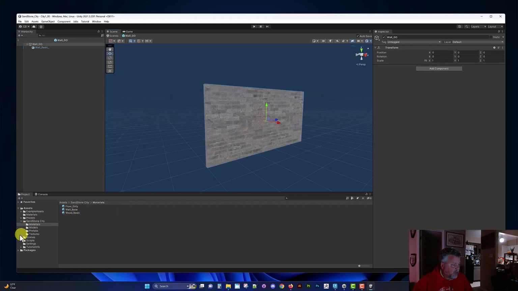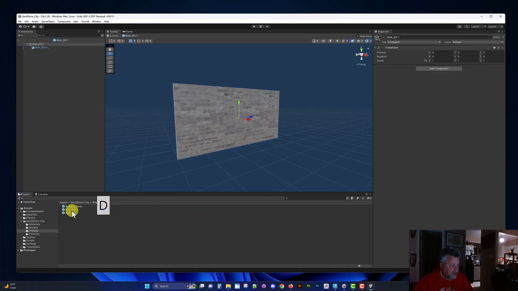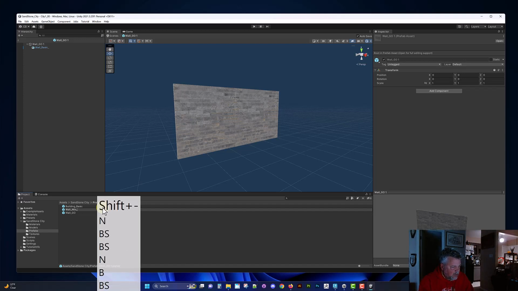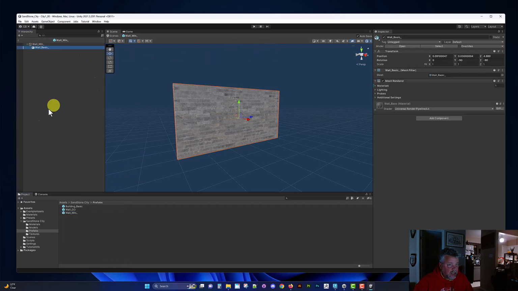Alright, so what I want to do now is update our prefabs. I'm going to take wall, hit Control D to duplicate it, and rename it. I've got basic, I've got wall when selected. So I'm going to go into the models, grab my wall window.